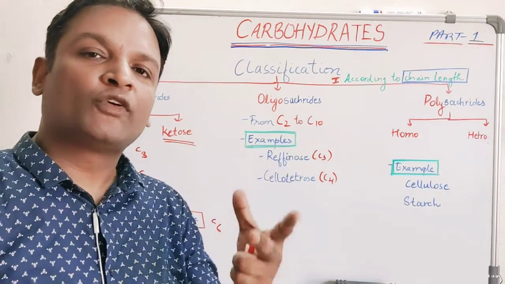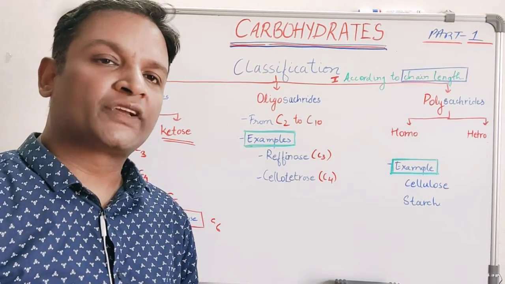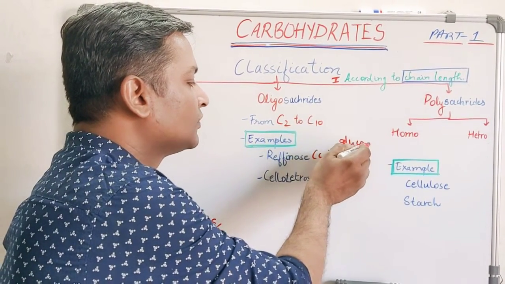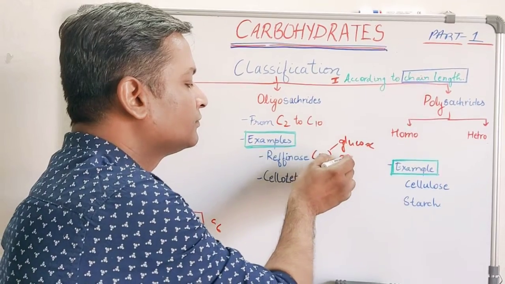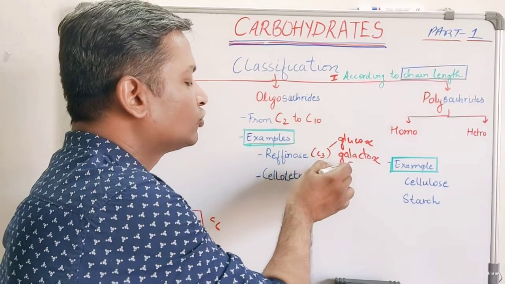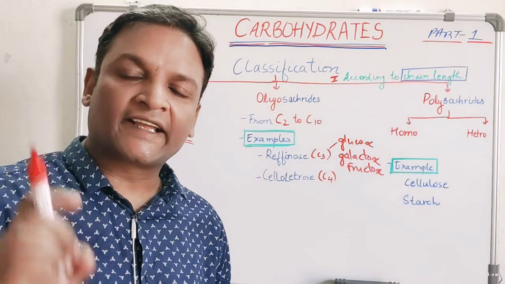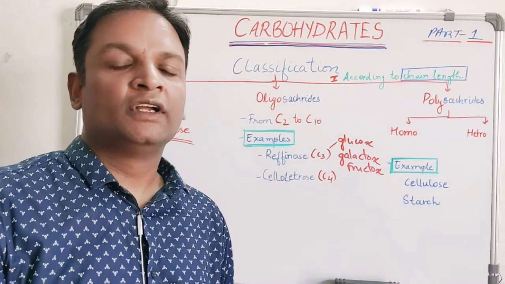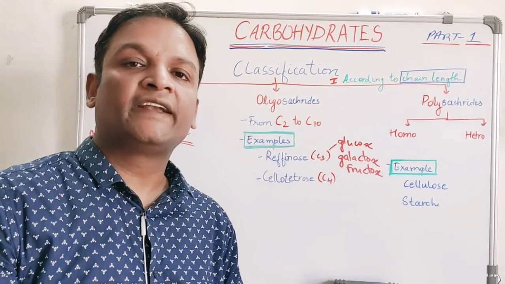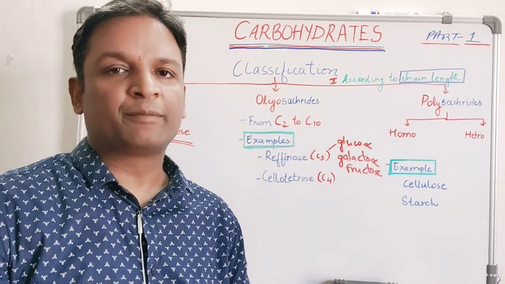An important example of an oligosaccharide is raffinose. Raffinose contains 3 different types of monosaccharides. First is glucose, it also contains galactose, and raffinose contains fructose also. So raffinose is an example of a trisaccharide containing 3 different types of sugar. One thing you can take note of is that in oligosaccharides, the monosaccharides can be the same or they can be different.